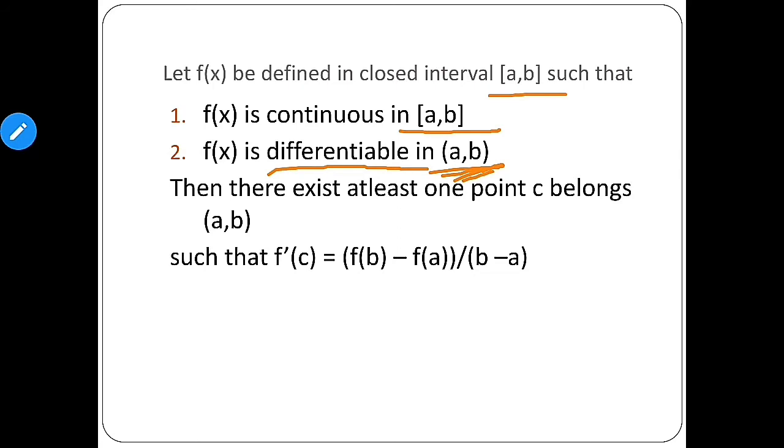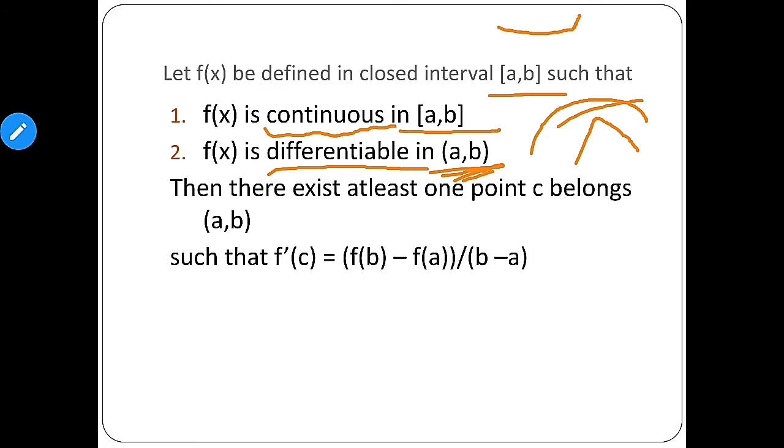So what does continuous mean here? Continuous means the curve should be a smooth curve. It can be any smooth curve. And differentiable means it should not have a sharp point, a sharp corner. If it has a sharp corner, then it will not be differentiable, so it should be differentiable.